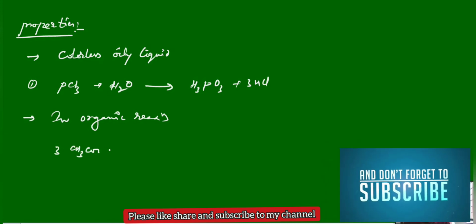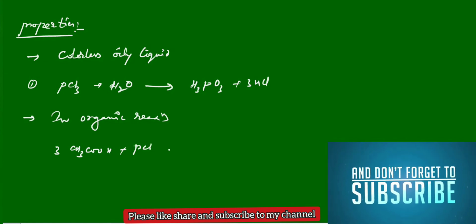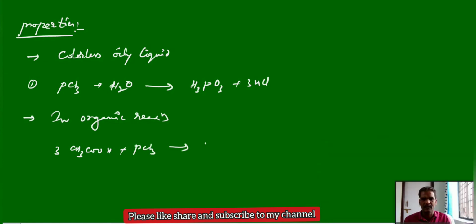Let me take one best example, acetic acid. If you treat it with PCl3, you will get acetyl chloride. Just this OH part is replaced by chlorine. Both PCl3 and PCl5 have the same type of uses; to replace this OH group, we can use PCl5 also.